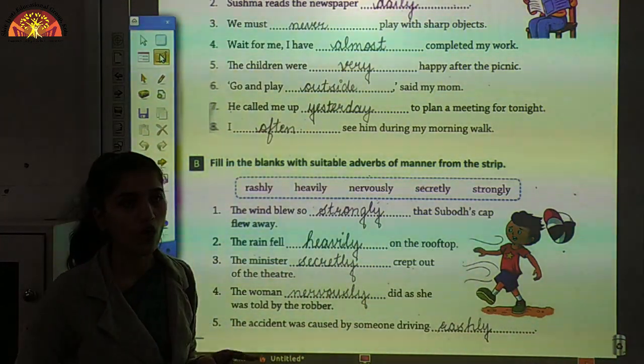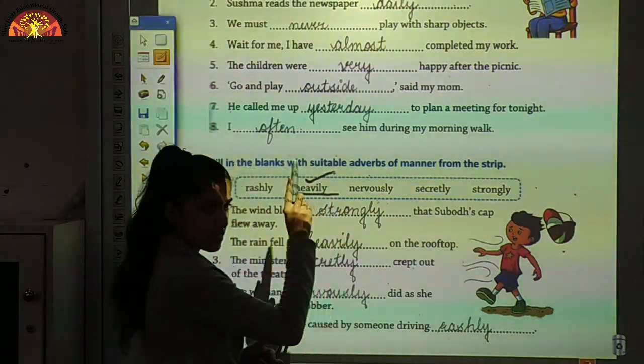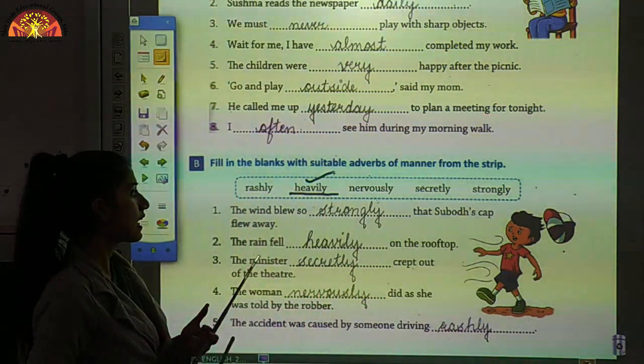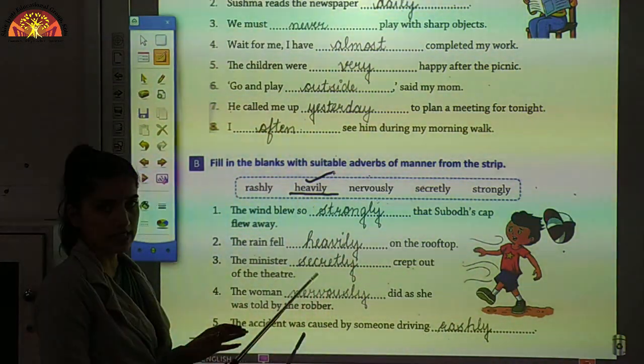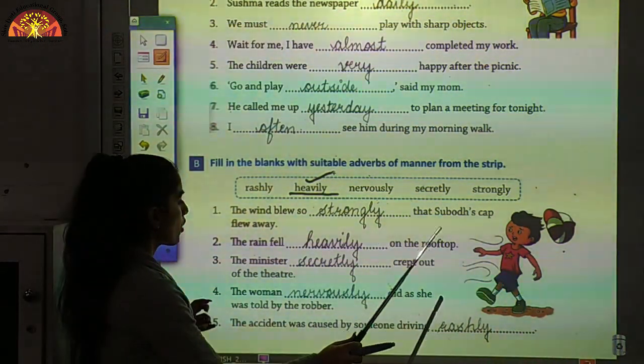No, this would be wrong. So what is the right answer? Heavily. It is given in the strap. So this is your second sentence answer: the rain fell heavily on the rooftop.